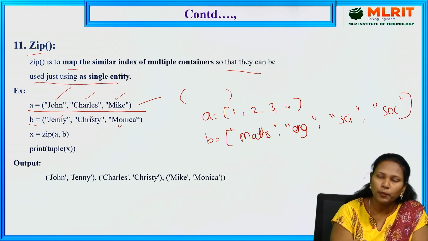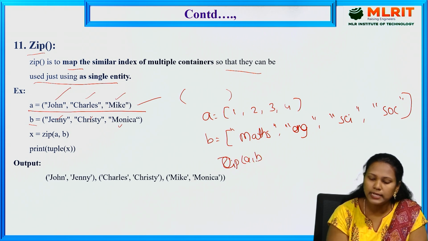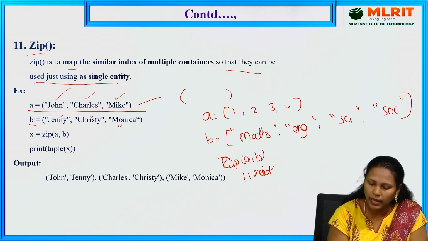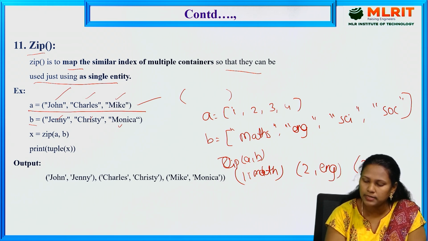If you perform zip of A, B, it maps 1 with Maths, 2 with English, 3 with Science, 4 with Social.